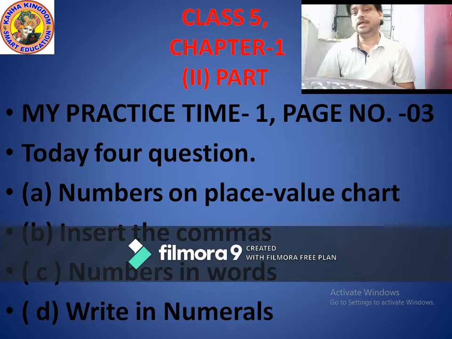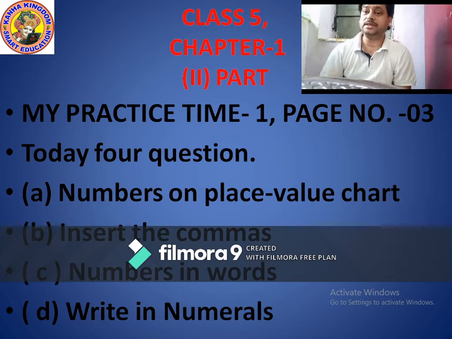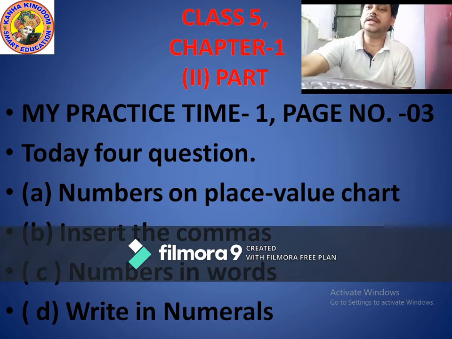Okay, so I will tell you how to write your questions in a proper way. And after completing this practice, I will give you some questions at your home. So practice at home in a proper manner. Okay, so let's start.